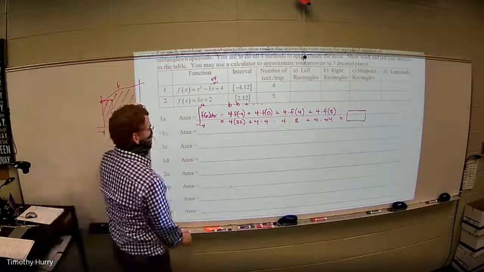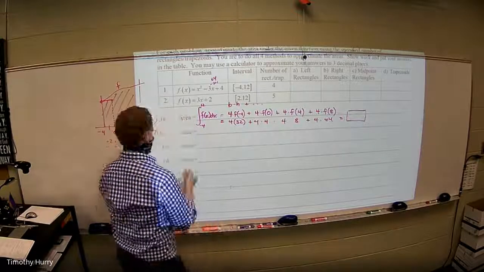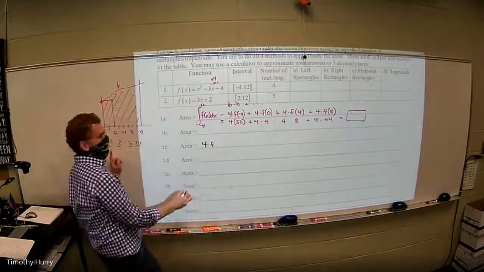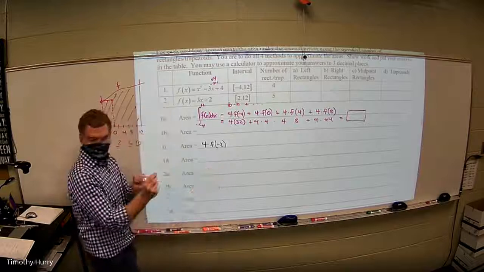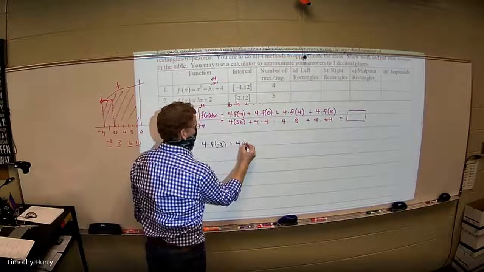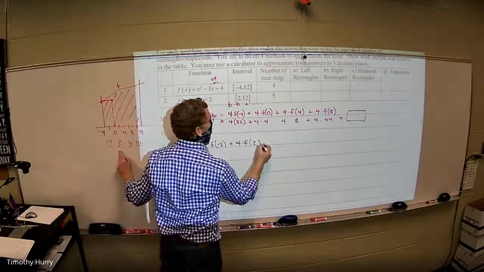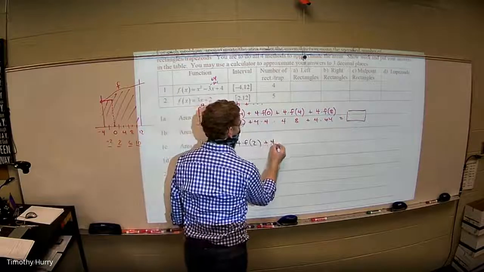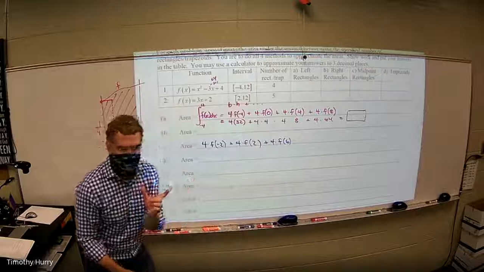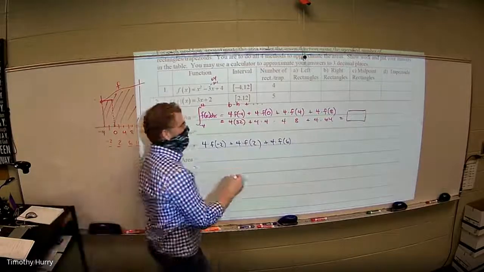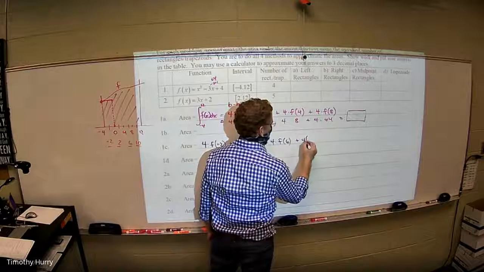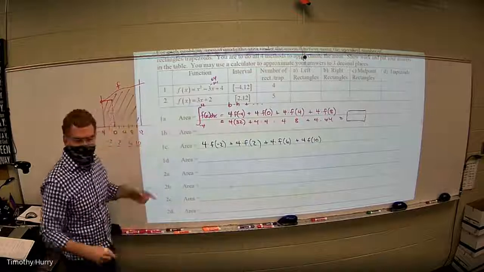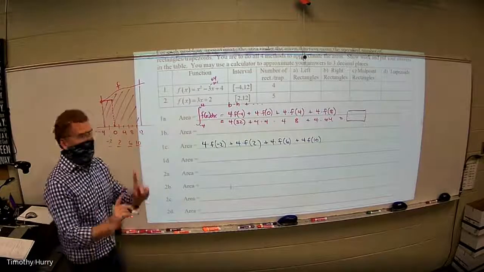So on that approximation, I'll go ahead and do it. For C right here, you're going to use the same base, but f of negative 2, because it is the average of those two x's. And then another base times f of positive 2. Why? Because it's the average of the 0 and the 4. And then next, 4 times f of 6, because it's the average of the 4 and the 8. And then lastly, 4 times f of 10, because it's the average of the 8 and the 12. I plug those x values in the middle to get those middle y values.